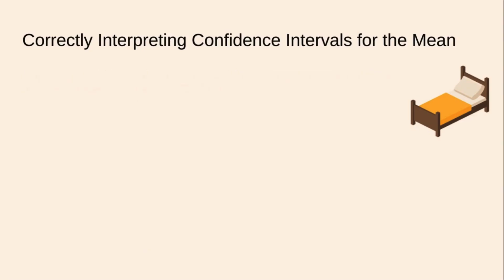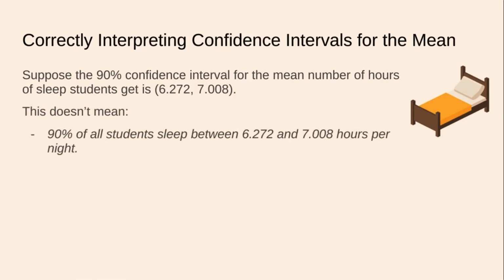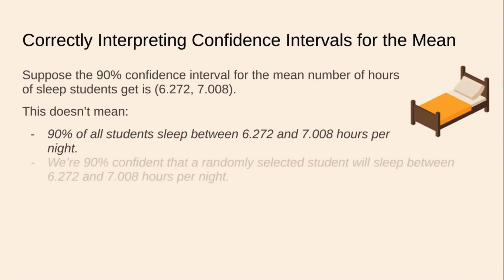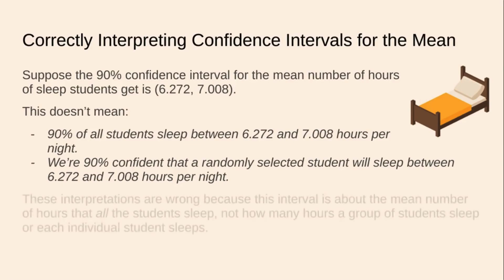So let's talk about what this does not mean. It doesn't mean that 90% of all students sleep between about 6.3 and 7 hours per night. It also doesn't mean that we're 90% confident that a randomly selected student will sleep between about 6.3 and 7 hours per night. Now, what's wrong with these interpretations?